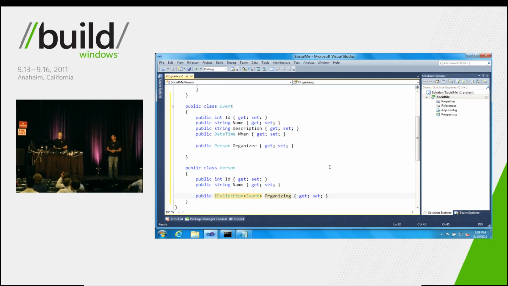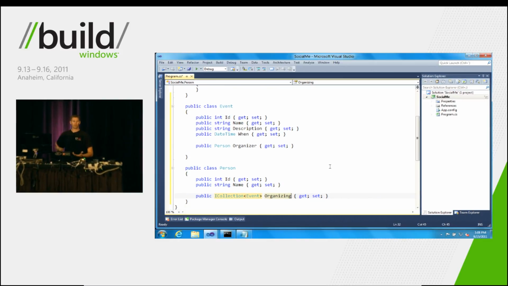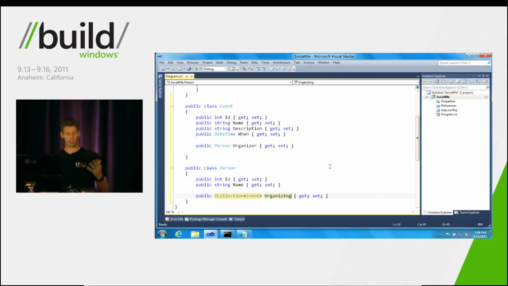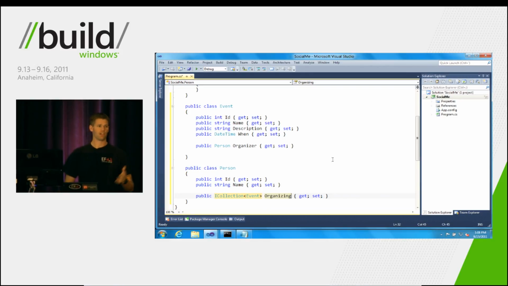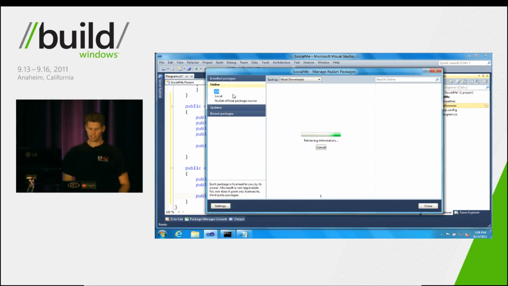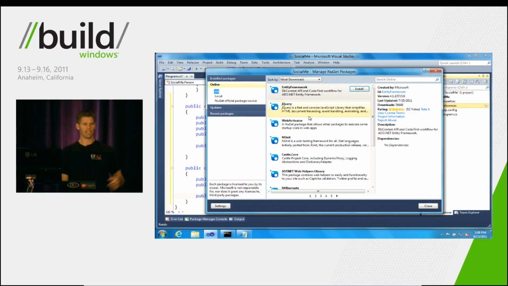All right, so the first thing we would normally do is we need a reference to our Entity Framework project, or reference to our Entity Framework DLL. Now, to do that, we're going to use the package manager technology called NuGet. And you all saw Scott Guthrie do this in yesterday's keynote. So we'll right-click on References, and we'll manage NuGet packages. And you can see here's the online feed of everything that's available in NuGet. How many of you have used NuGet yourselves?